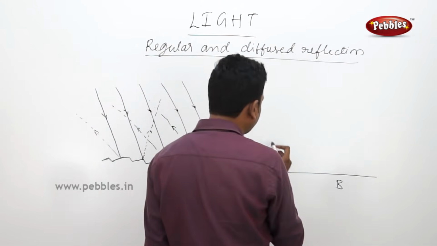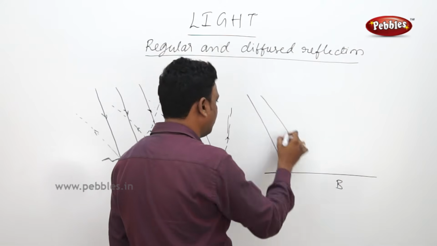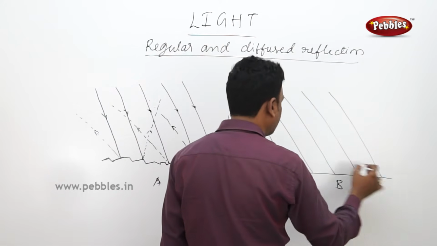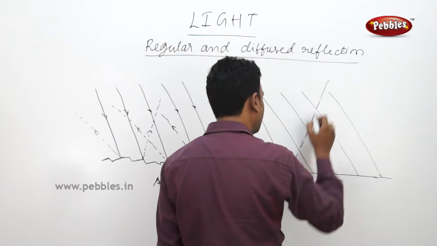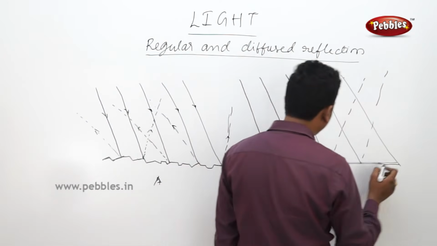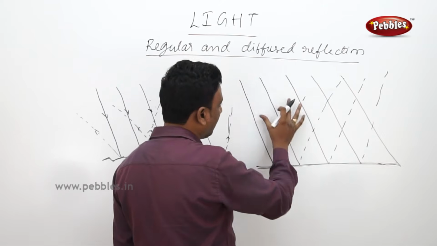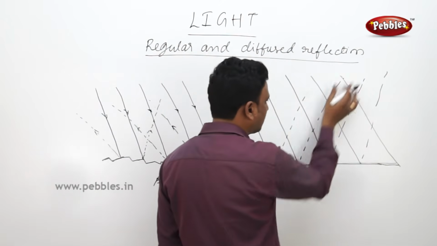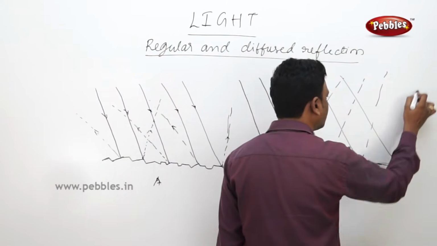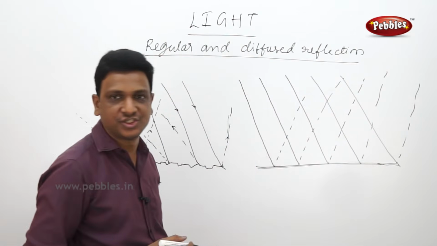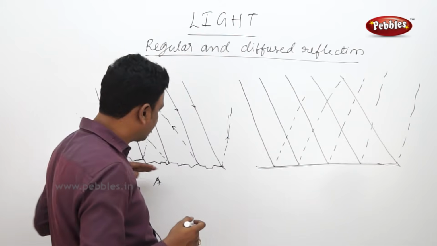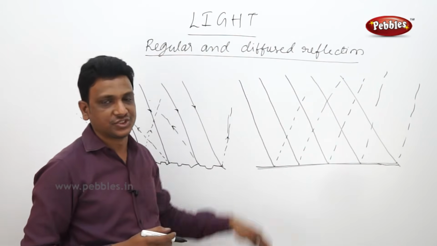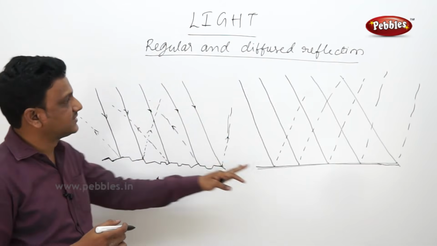If it is a regular surface, and some parallel rays are incident on it, what happens? These are the parallel rays which are incident on the surface. The incident rays are parallel. You see the reflected rays are also parallel to each other, and it satisfies the law of reflection. It depends upon the surface, regular or irregular. So here it is diffused reflection, here it is regular reflection.